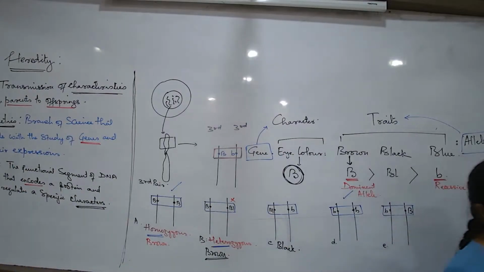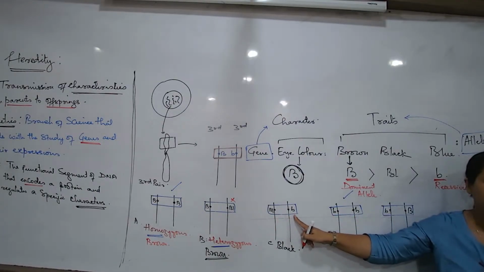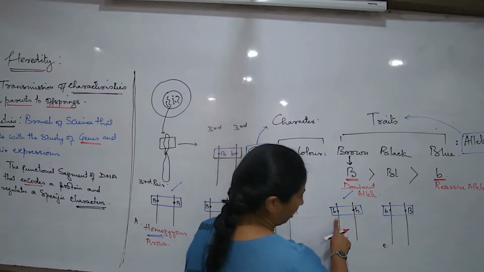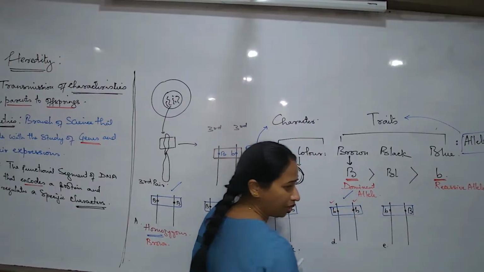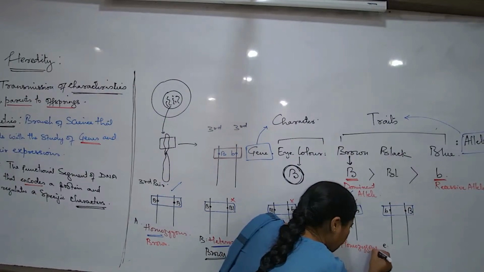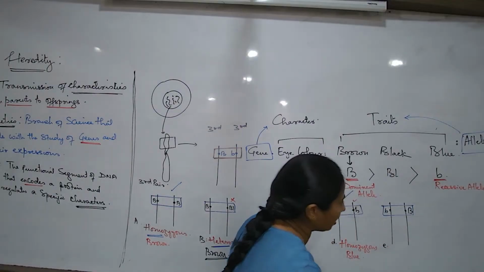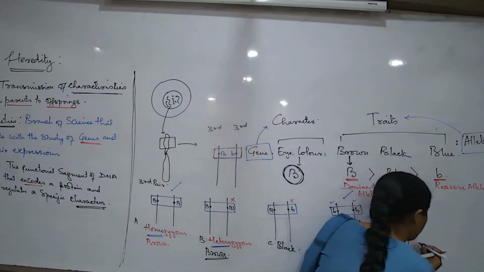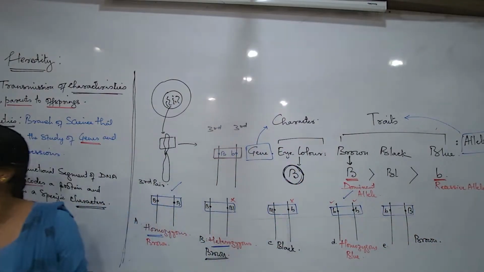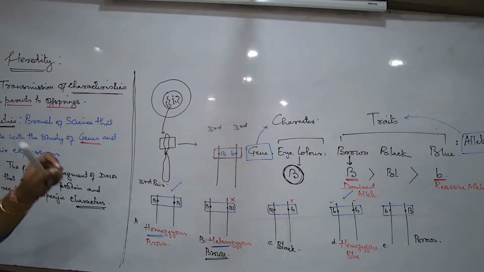What about this side? Fourth, blue. See here, when this allele was there with the other one, it did not express. When this was present with this, it did not express. But now that both the chromosomes have the same allele, it is expressing. So this is a homozygous condition. The color is blue. What about this side? Brown. What is the reason that it is brown? Brown is because the brown color is dominant over the blue color. And looking into the arrangement of the alleles, it is a heterozygous condition.